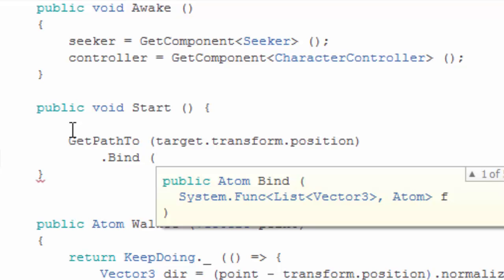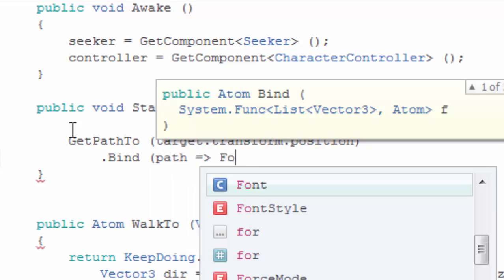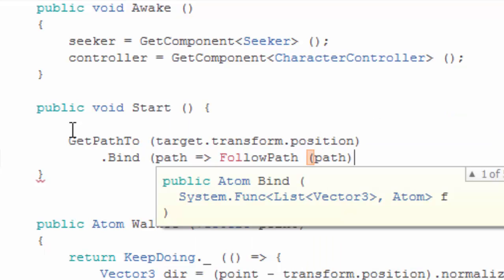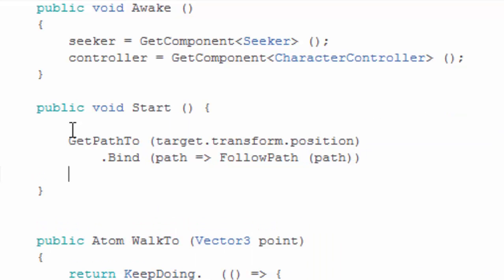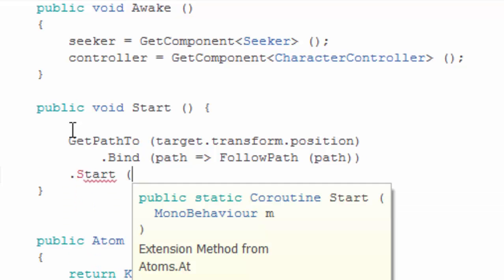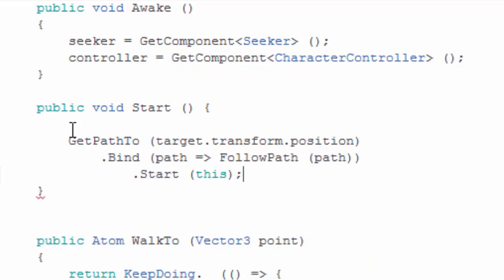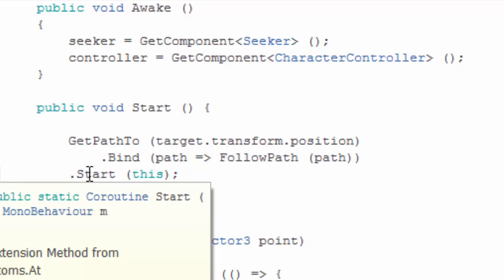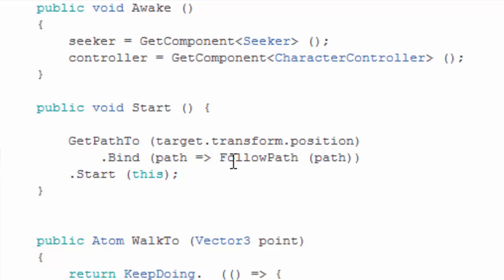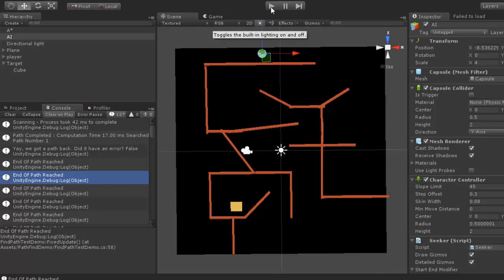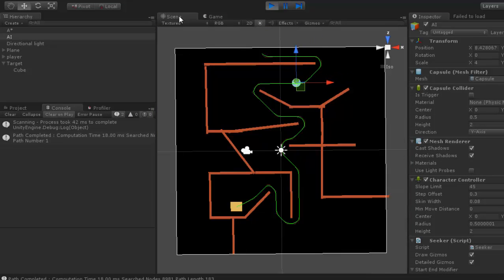This is also very similar to a monadic bind for futures, where we get a path and then we want to follow the path. And finally, we're just going to do this start method, which is a helper method to get back and initialize a coroutine. And if everything went well, we should actually just see the same behavior as before, and it worked.